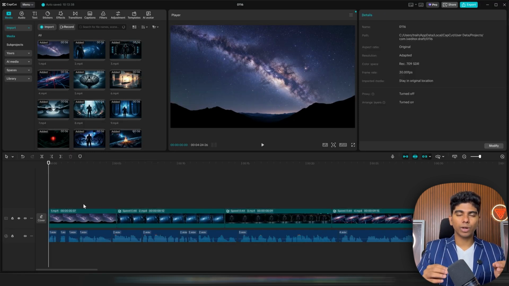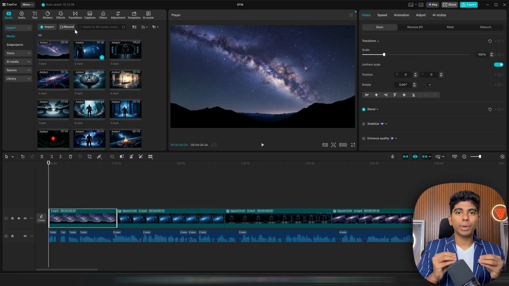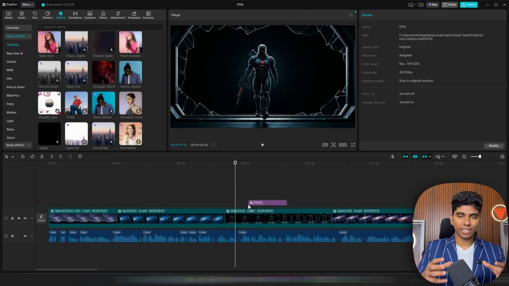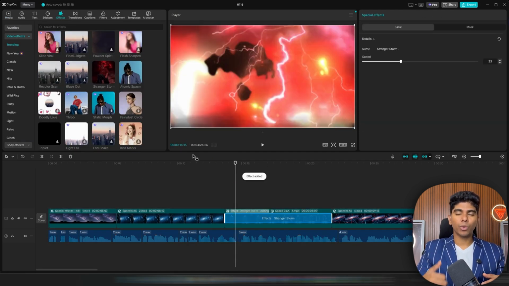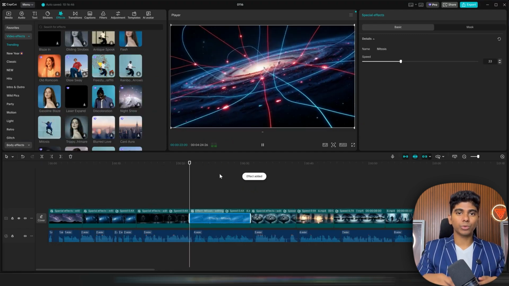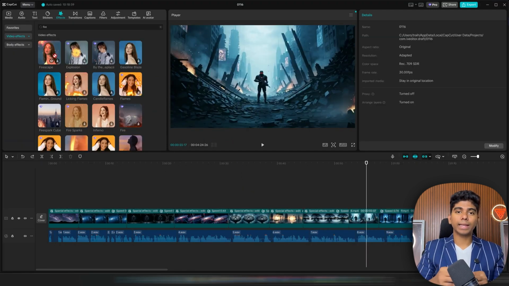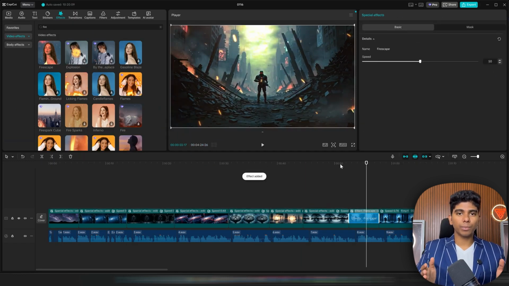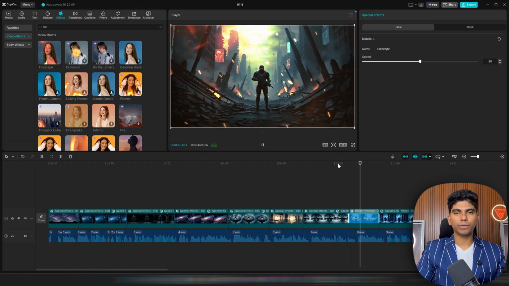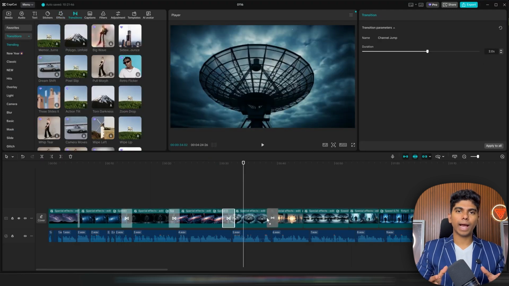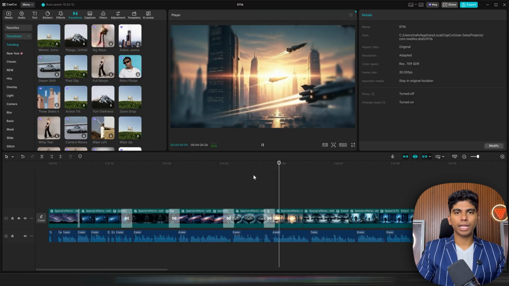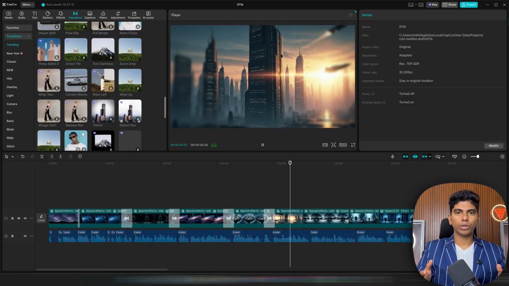If you want to go one step further, I recommend checking the buttons at the top, different effects and transitions. You don't need any editing knowledge. Just look for the ones that don't have a purple diamond because those are the free ones and start reviewing them. The ones you like, start adding them on top of the video's effects or between video's transitions. Take your time and add them throughout the entire video so that on top of having high quality video and audio, you also have different effects that make the viewer feel even more hooked into your content.